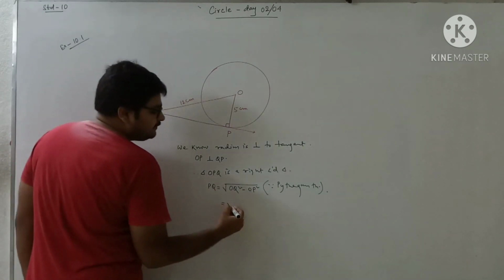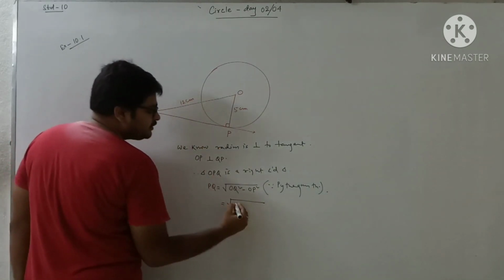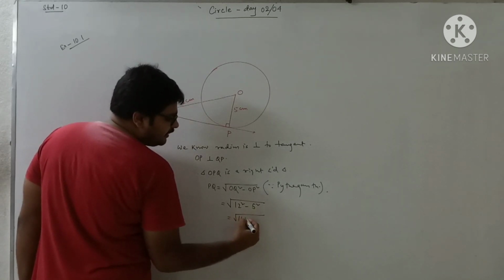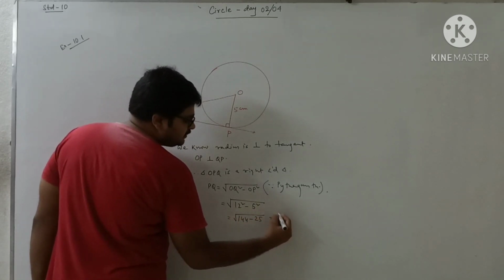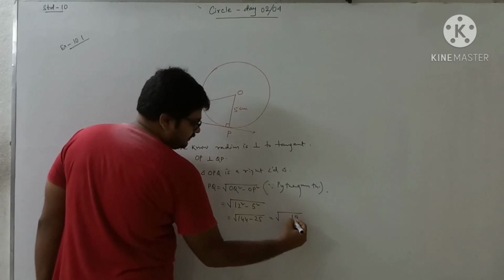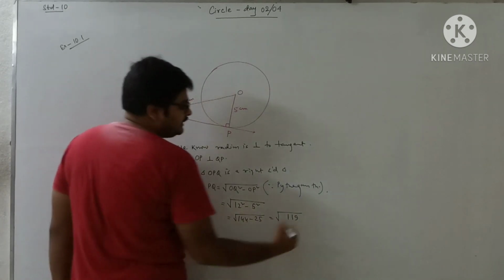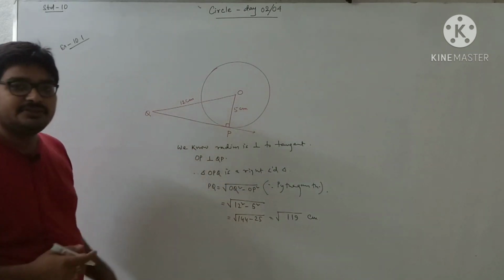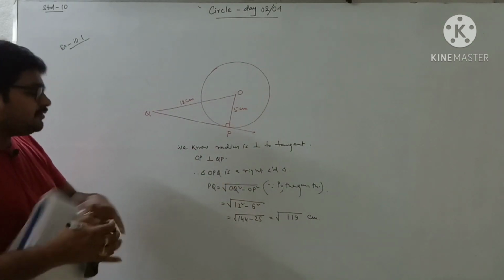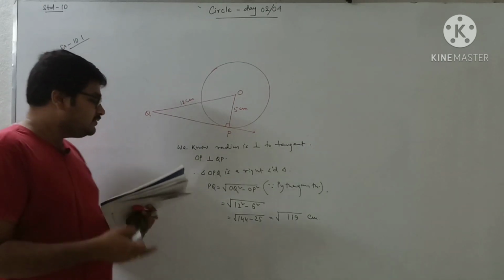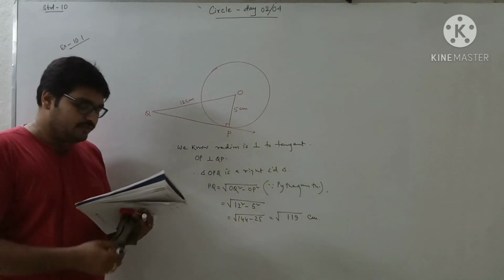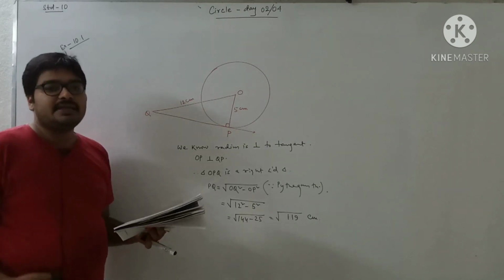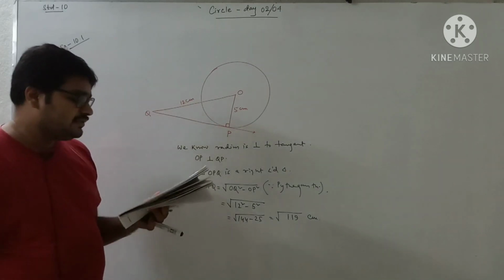Now OQ square means 12 square minus 5 square. So root over of 144 minus 25. So it's coming root over of 119, this much centimeter. Because all are given in centimeter, you can keep your answer like that. So our question was to find out the length of PQ. So we got the length of PQ, root over 119 centimeter. So the correct option you can better understand. So the correct option you choose yourself.